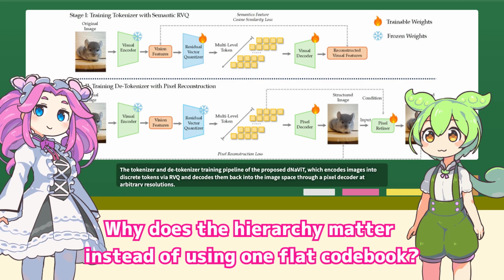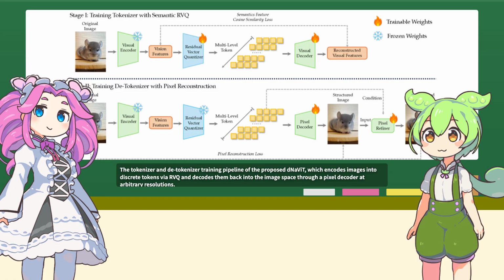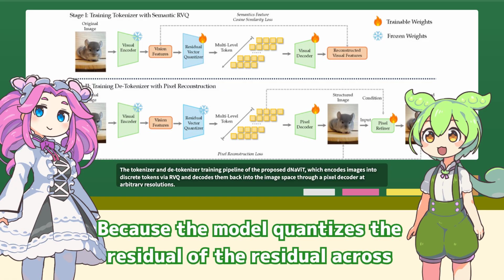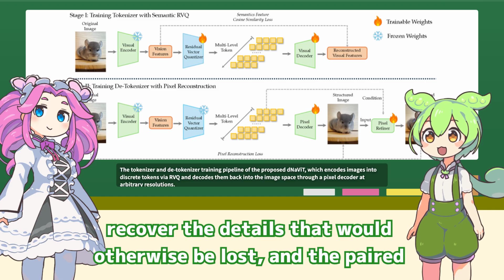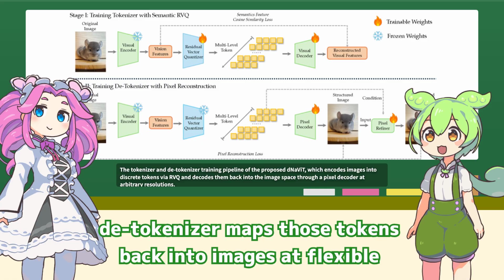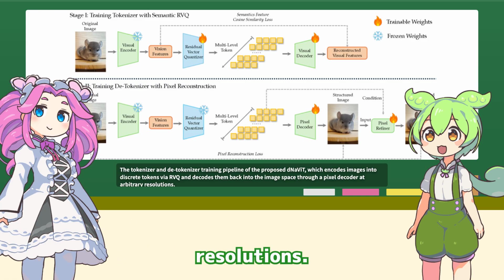Why does the hierarchy matter instead of using one flat codebook? Because the model quantizes the residual of the residual across levels. Coarser levels capture the global semantics first. Later levels recover the details that would otherwise be lost. And the paired detokenizer maps those tokens back into images at flexible resolutions.